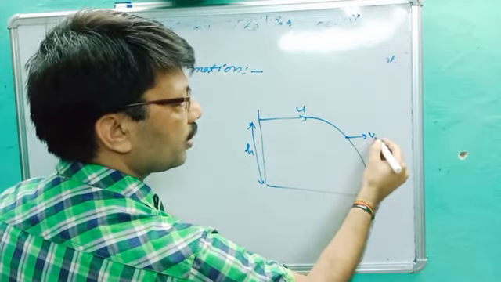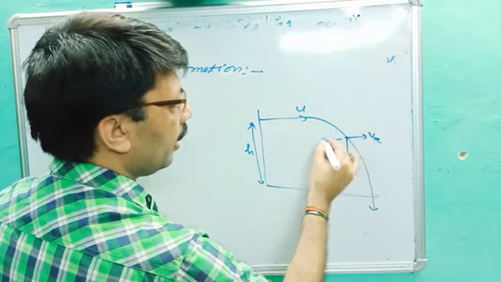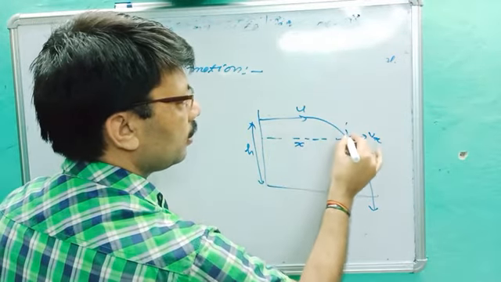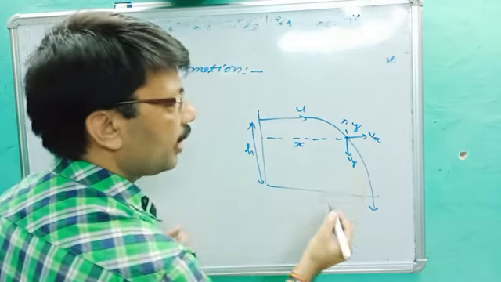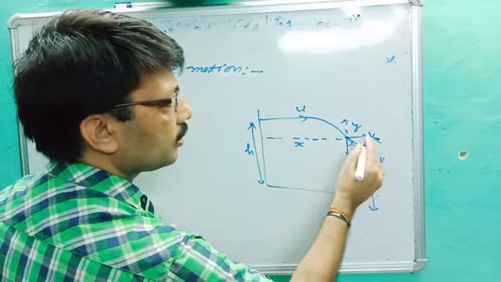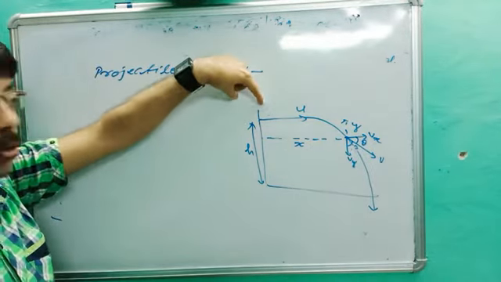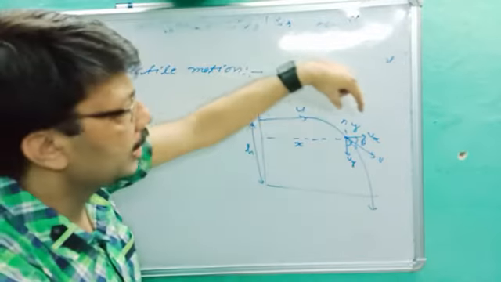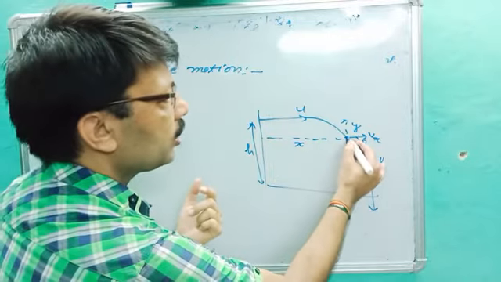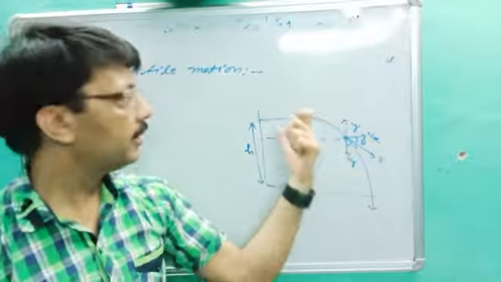After some time its velocity becomes vx and vy, the distance in the x dimension is x and in the y dimension is y. The resultant velocity is v, and this angle is theta from x. So when any body is thrown from some height h with u velocity, the final velocities are vx and vy, the angle is theta, and the position coordinates are x and y.